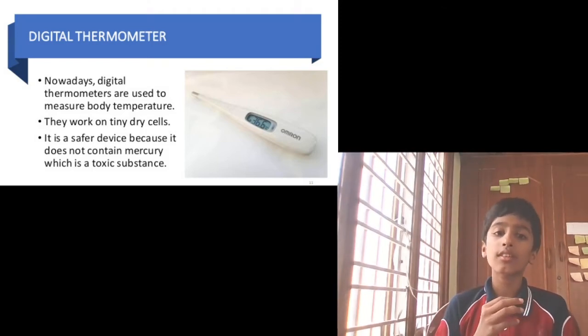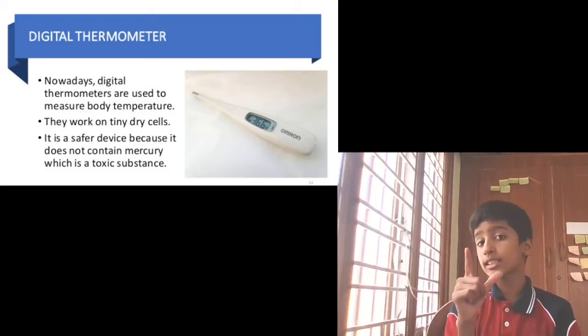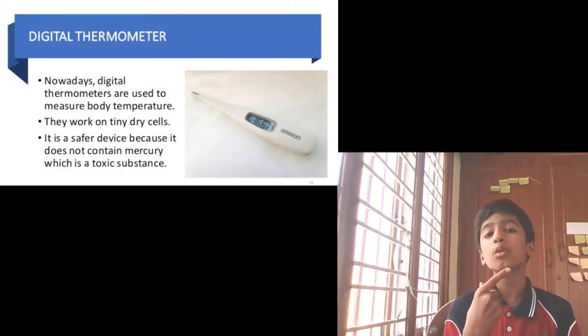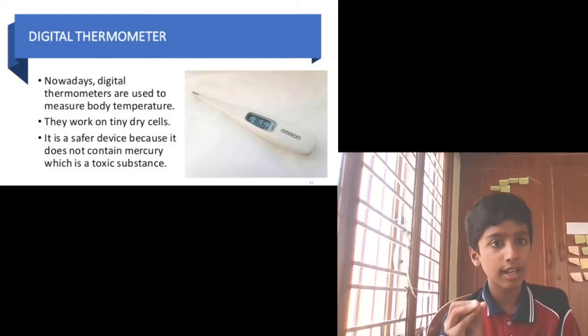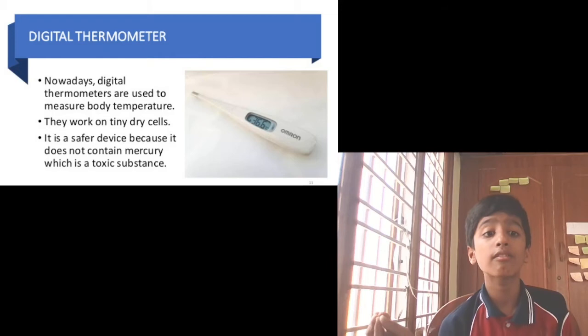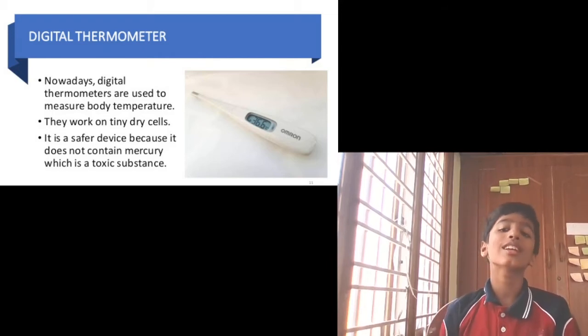They will put it into our mouth, and then digitally you can see, for example, 36.6 degrees Celsius written. It will show our human body temperature. They work on tiny dry cells, and it is safer because it doesn't contain mercury, which is a toxic substance. So don't play with mercury. I forgot to tell you about that.